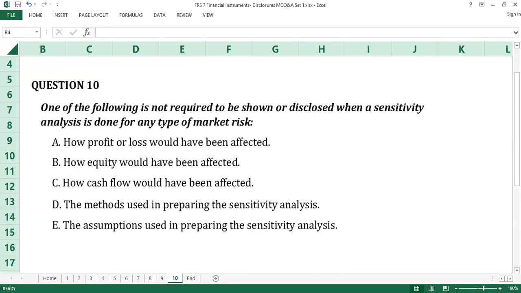Question number 10. The answer to question number 10 is C, how cash flow would have been affected. Disclosure required to be made or shown by an entity on sensitivity analysis include all the options as answers except for option C. How cash flow will have been affected by changes in a particular type of market risk that is reasonably possible at a date is not required to be disclosed. Disclosure on the associated items of financial statement is limited to the likely impact on profit or loss or equity of changes in the market risk as reasonably possible at a date. C is the answer to question number 10.